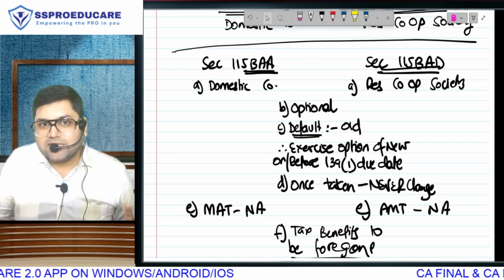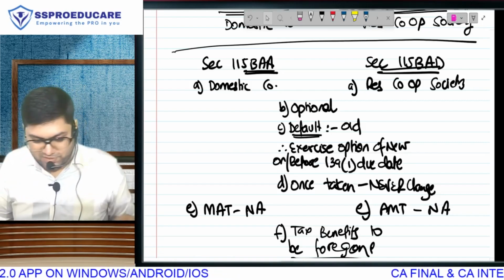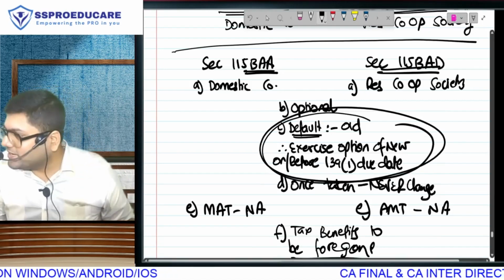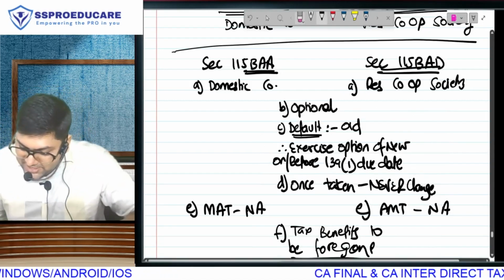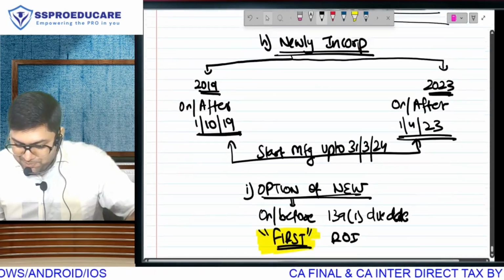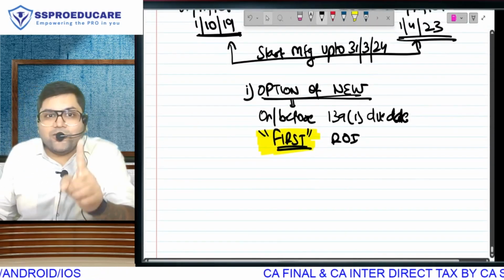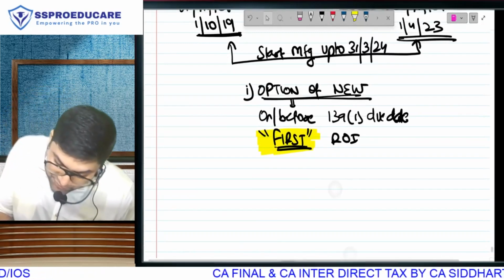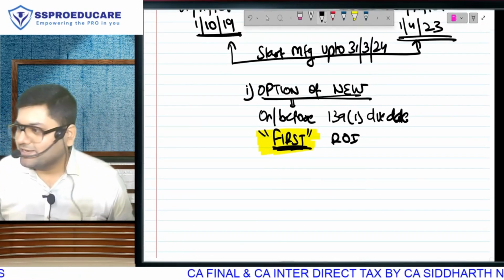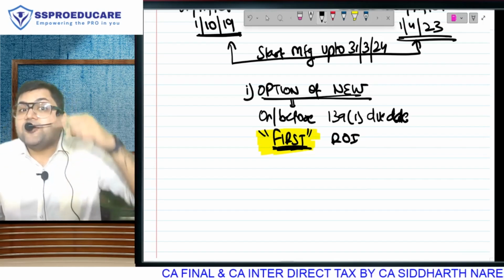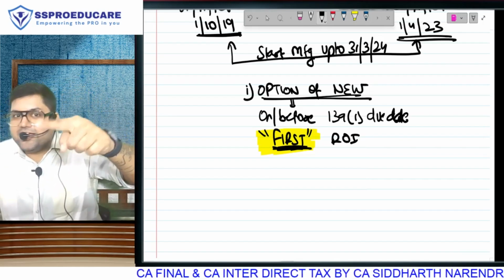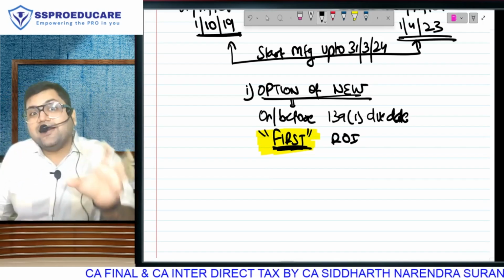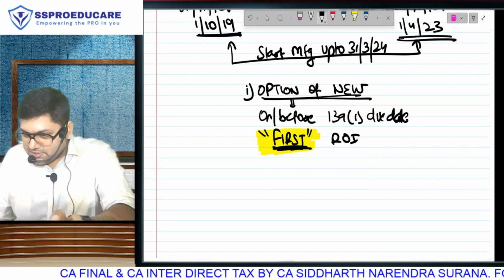But do you realize I am not filing income tax return for the first time here? Because I am an old company. But is this a new company? Are you going to file your income tax return for the first time because you are newly incorporated? So in the first return itself you will have to decide. Means for 25.168, it is not necessary to take your decision immediately. You can remain in old regime for some years.